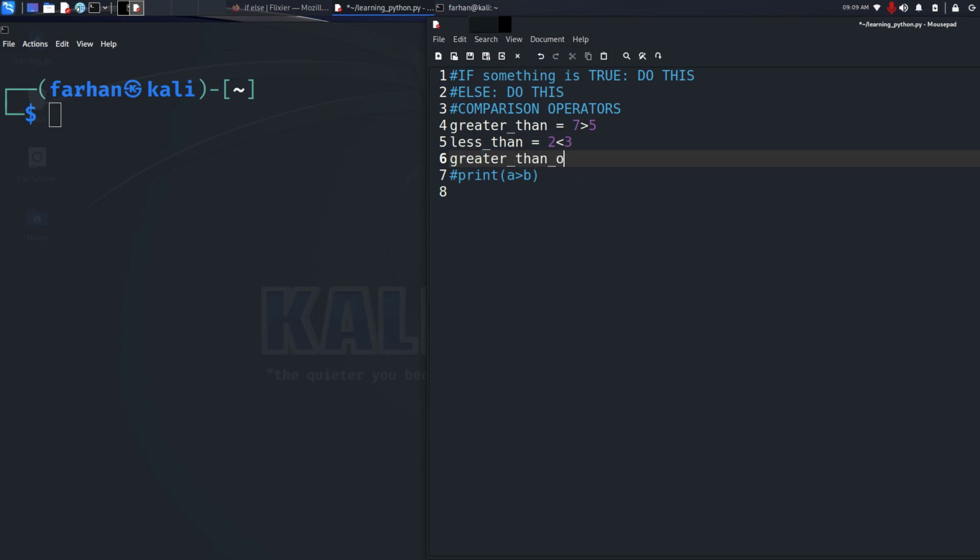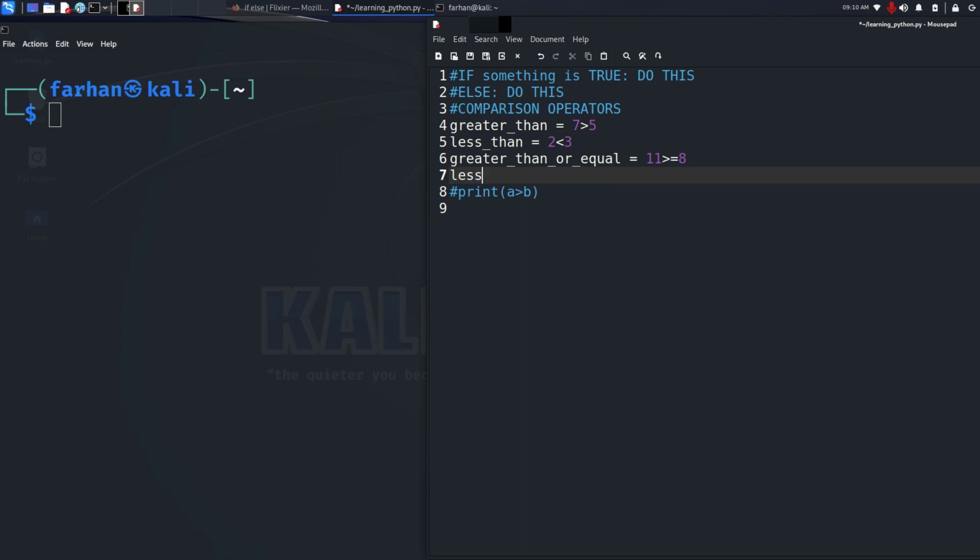Greater than or equal would be 8 greater than or equal symbol 8. So this statement would be true, and if I gave here 9, 10, 11, anything that is greater or equal, then the next value would print out a true statement.